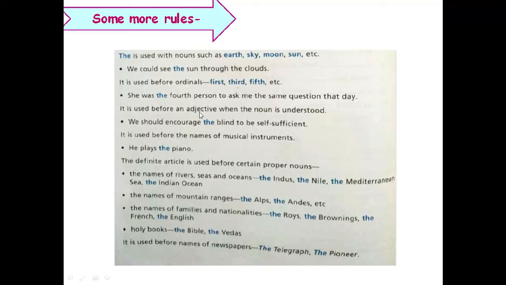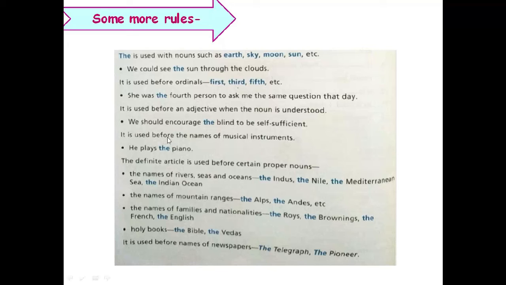The is also used before an adjective when the noun is understood. What does this mean? Noun is understood means that the noun is not necessarily written, but you can understand what the noun will be. Let's see the sentence for this. It says, we should encourage the blind to be self-sufficient. Now see, blind is an adjective and it is understood that the noun after this should be people. But it is not written over here. It is just understood. So in this case also, before the adjective, we use the definite article.